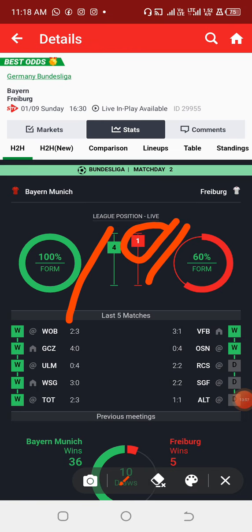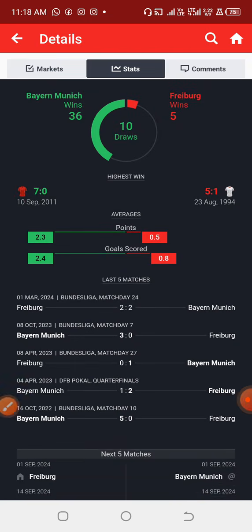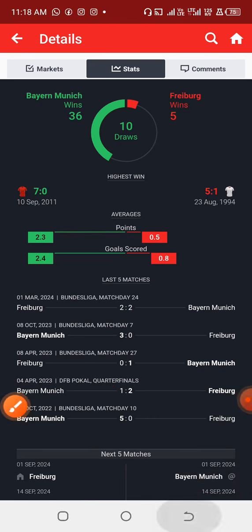So surely I'm seeing both teams to score in this particular game, because if you look at the home team form and the away team form, they are in form and the score goes very well. And checking the last previous games, we can see that while Bayern Munich were playing at home, they were able to register at least a goal. But let's keep it.